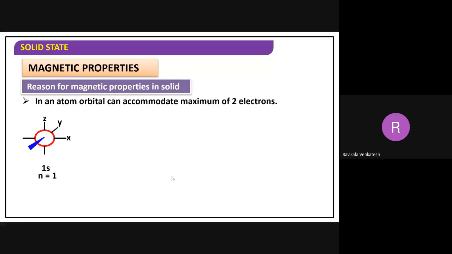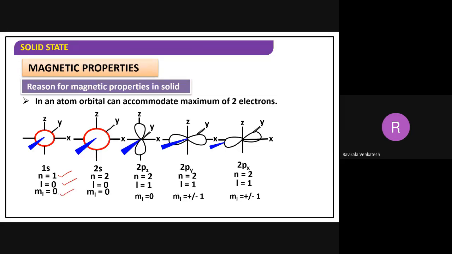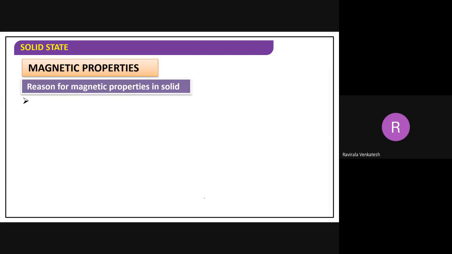Now, if you observe here, 1s orbital, 2s orbital, 2pz orbital, 2py orbital, and 2px orbital. Each and every orbital, if you observe, has a principal quantum number, an azimuthal quantum number, and a magnetic quantum number. Finally, they have a spin quantum number also. Each and every electron will have a magnetic quantum number, isn't it? It may be 0, it may be +1, or it may be -1. For s orbital, definitely 0. Remaining may have +1, -1, +2, -2, like that.